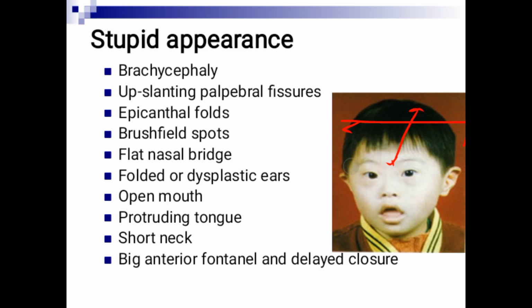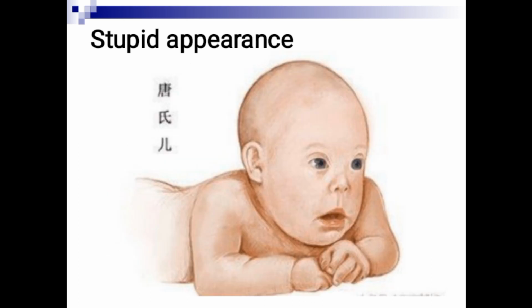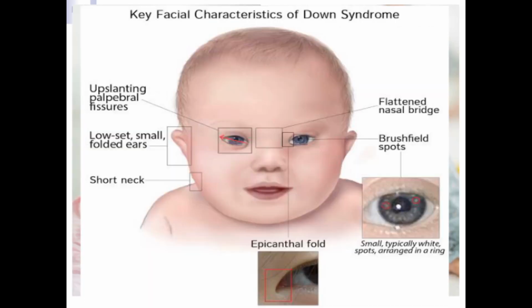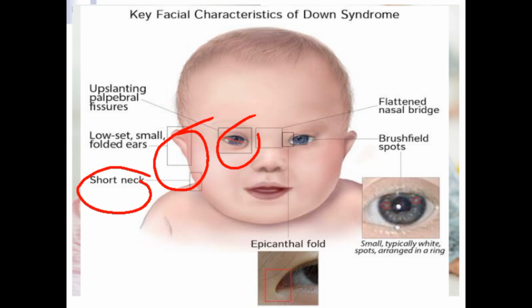These are the features. We have the oblique palpebral fissures, as we are seeing here. Here we have the low-set ears, and sometimes they are folded. Sometimes the ears are normal. There is a short neck, and in some cases the neck has excessive skin deposition.